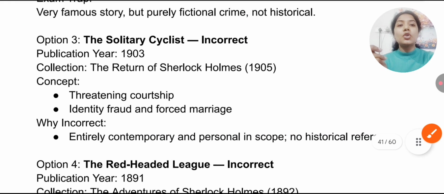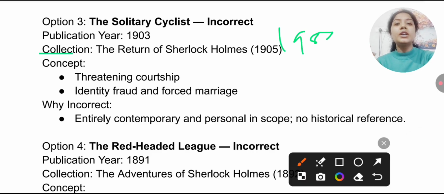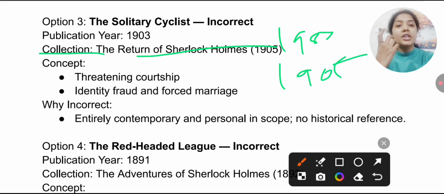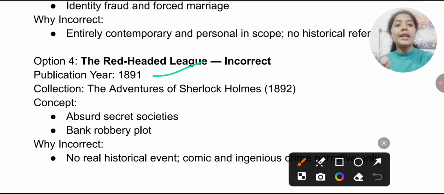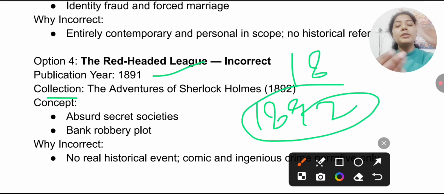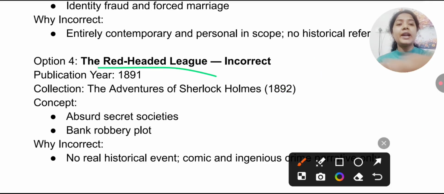Then another one you have the Solitary Cyclist, which was published in 1903, and in the collection The Return of Sherlock Holmes, 1905, okay. And the concept here: threatening courtship, identity fraud, and forced marriage. The last one, Red-Headed League, 1891, and in The Adventures of Sherlock Holmes, the collection, you will find this work, 1892. Okay. 1891 is the real publication year, and in the collection there is a gap of 1 year. Remember, the concept in the Red-Headed League is absurd secret societies and bank robbery plot.